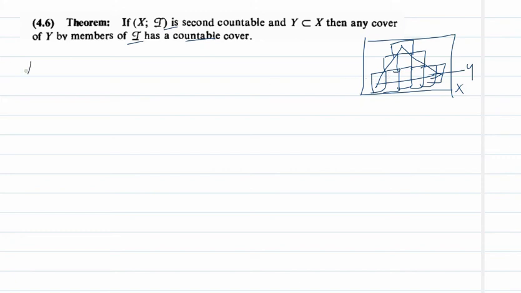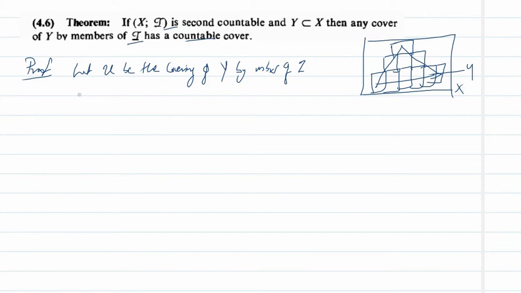Proof: let U be the covering of Y by members of tau.